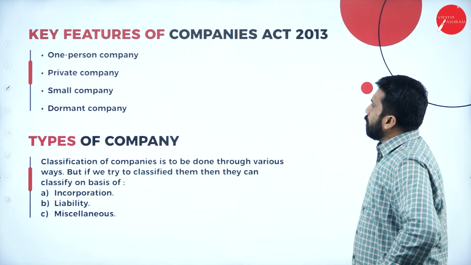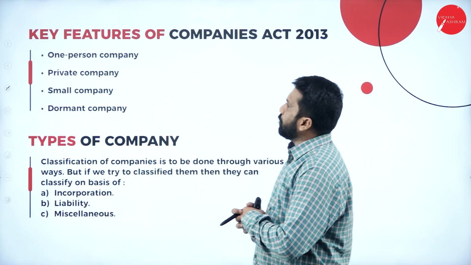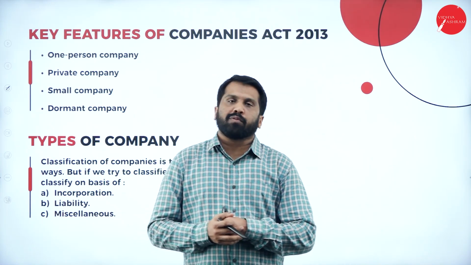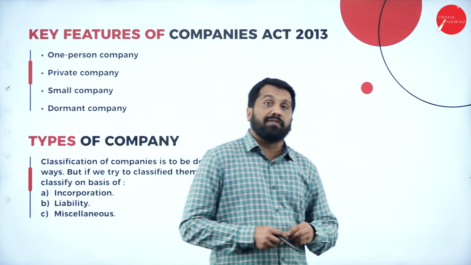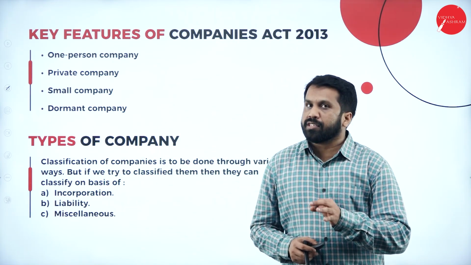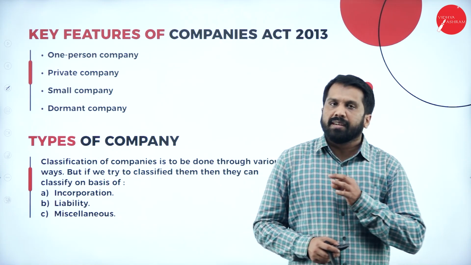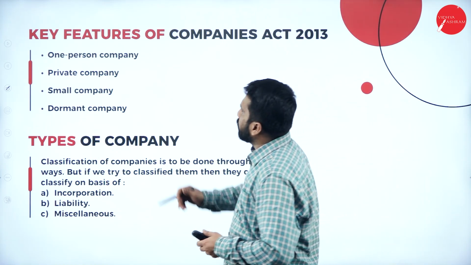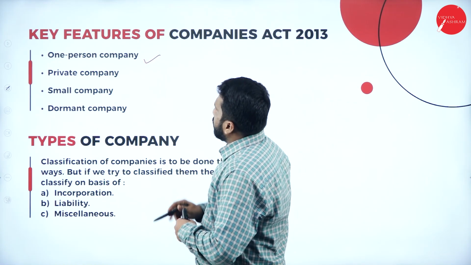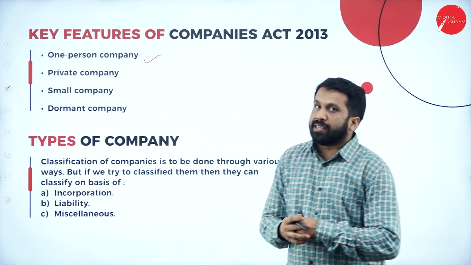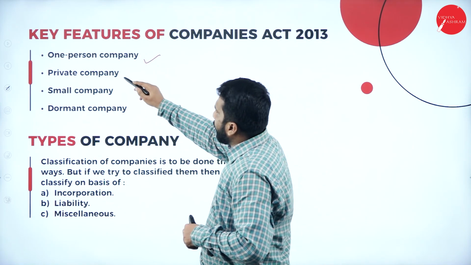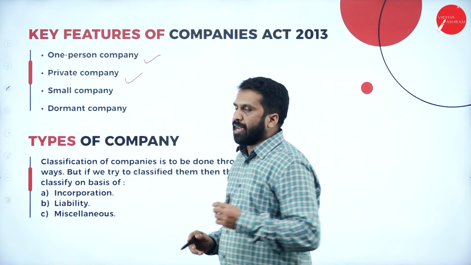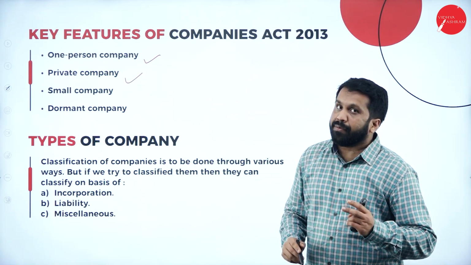Key features of the Companies Act are very important for your examination. There are two things: the main essential features are different, and the key features of Companies Act 2013 are different. The first one is one person company. We go with the topic called one person company. Then the second part will be called private company.